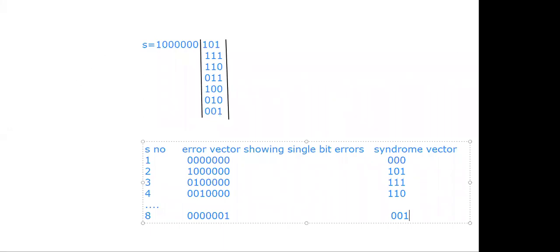Can I clear the screen? Yes, sir. Okay, right. So here my question is: find the syndrome for the given matrix.